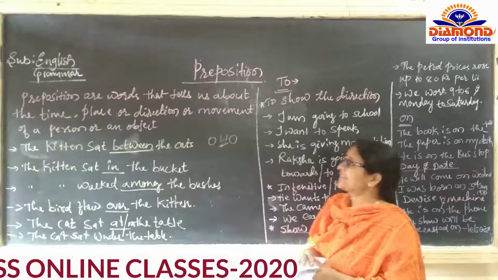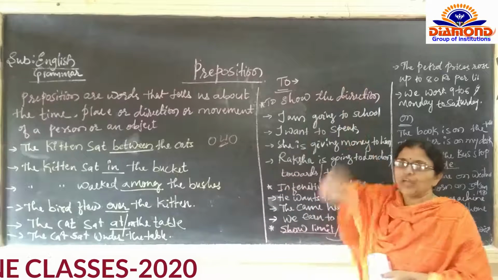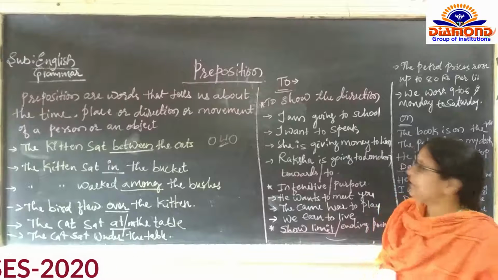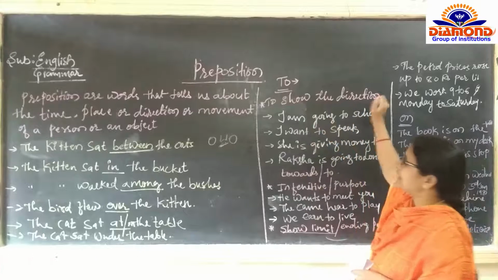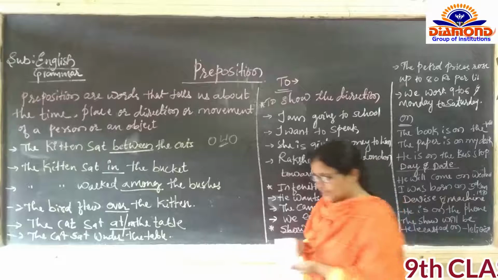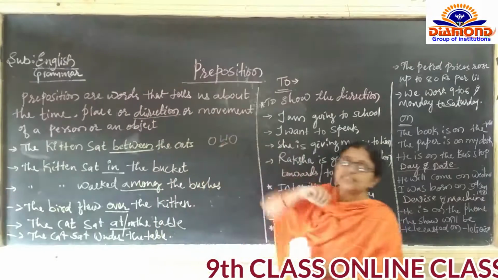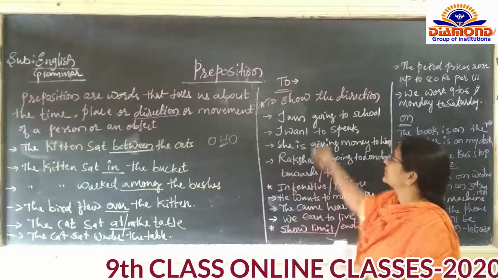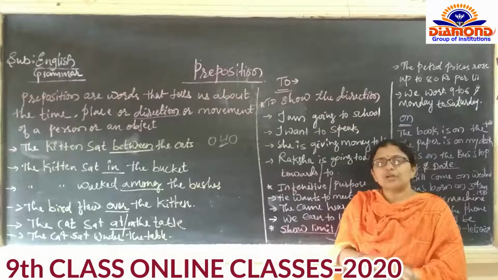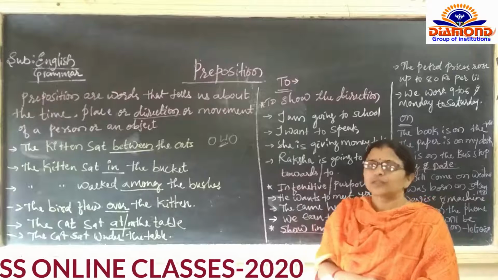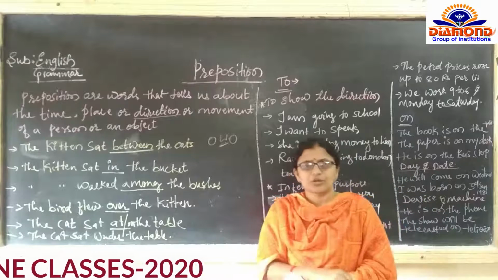So first let us discuss about to. Where we have to use to. The first one is to show the direction. Direction is there in our definition. Yes, it is there. So first let us discuss about the direction. What is to going to show? I am going to Bangalore. So is it showing the direction or not?